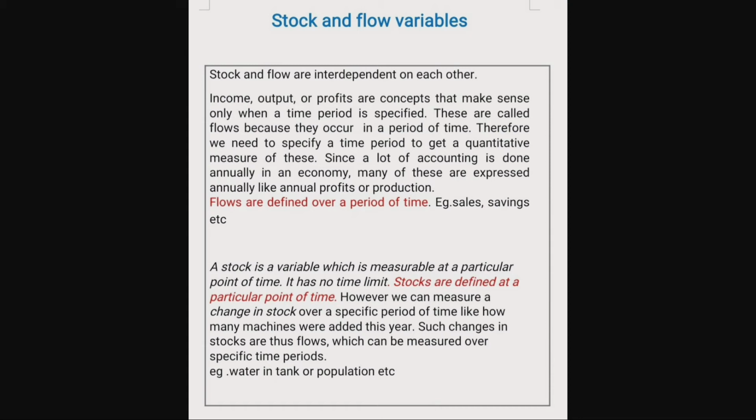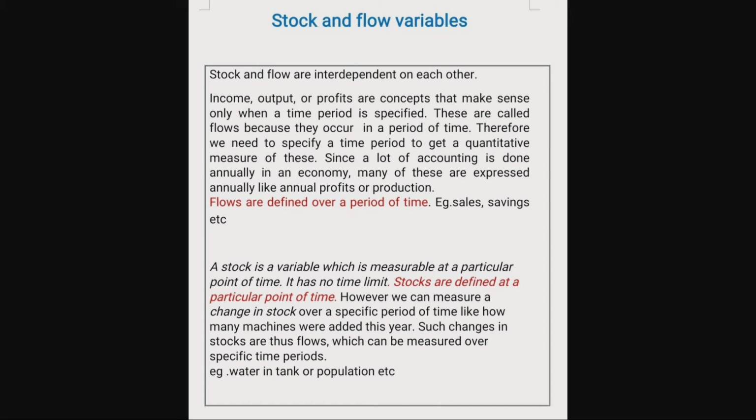Income, output, or profits are concepts that make sense only when a time period is specified. These are called flows because they occur in a period of time. Therefore, we need to specify a time period to get a quantitative measure of these. Since a lot of accounting is done annually in an economy, many of these are expressed annually, like annual profits or production. Flows are defined over a period of time. For example, sales, savings, etc.